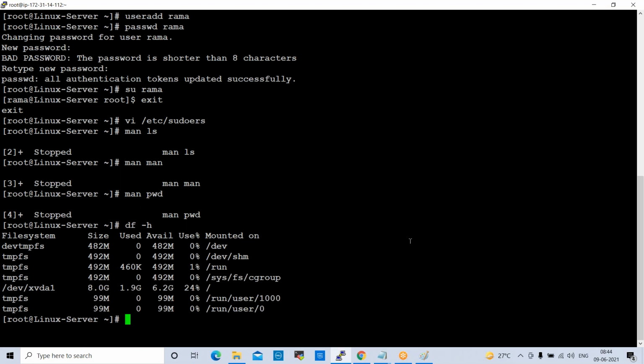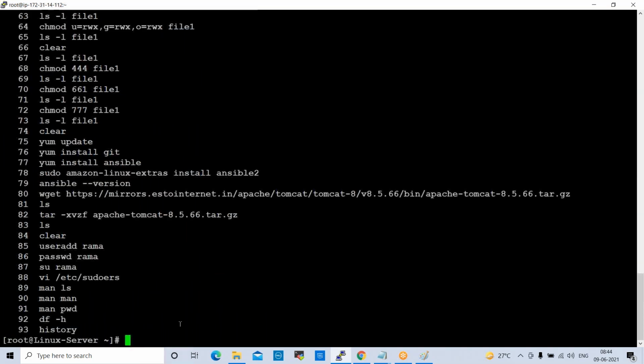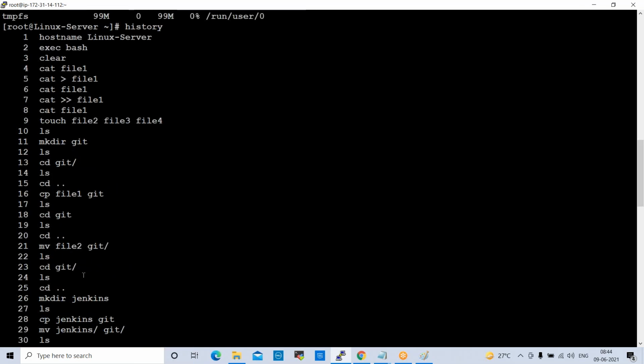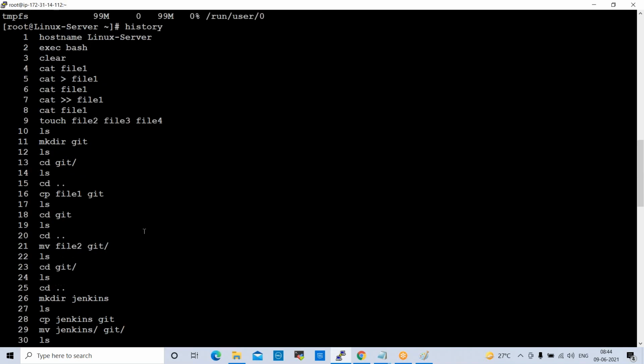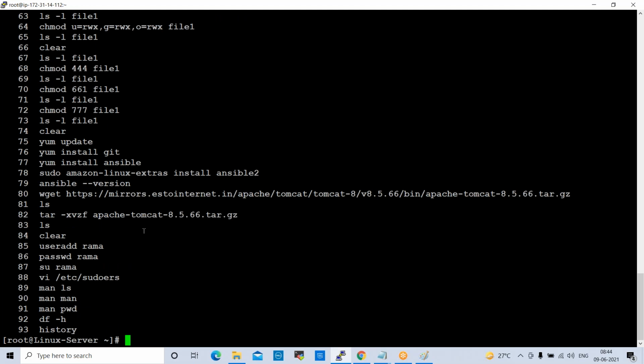Any other commands? Yeah, the history command. If you type history, it will show you all the commands we executed since yesterday. It will show you all the commands like this. Fine. So I'll share the Linux documentation today. You can create one Linux machine and execute so that you will understand.